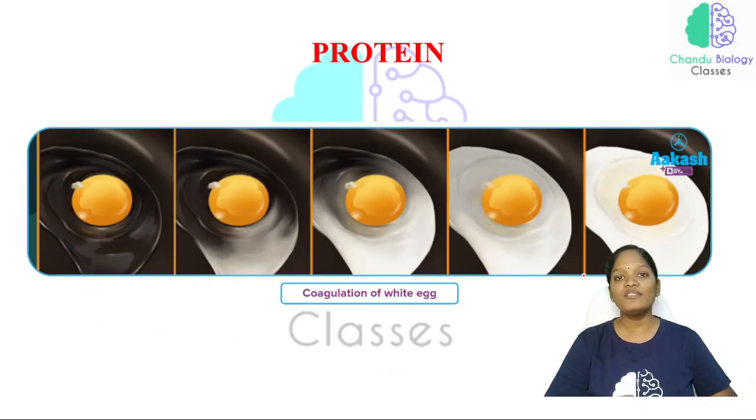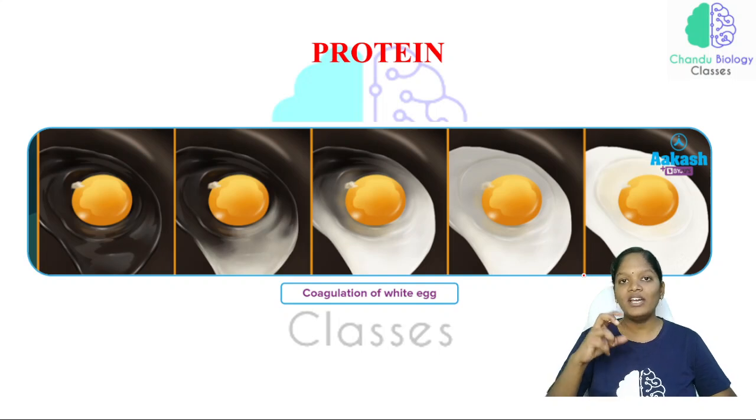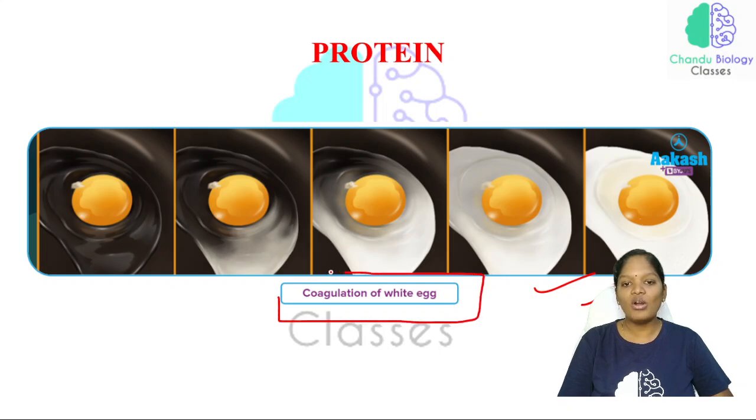And one of the most famous examples is the egg. Whenever it is inside the shell, it is in one structure. The protein in its native structure is changed, denatured. This is the coagulation of egg white. If we make an omelette, immediately the colorless fluid changes into white color. That is the coagulation of egg white.